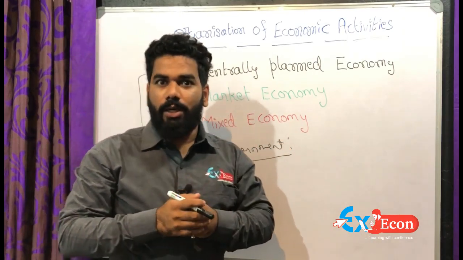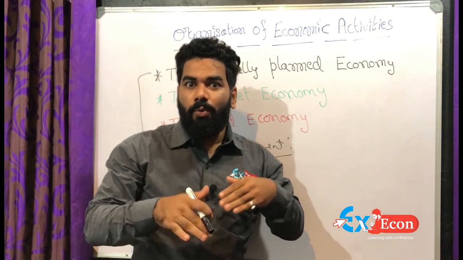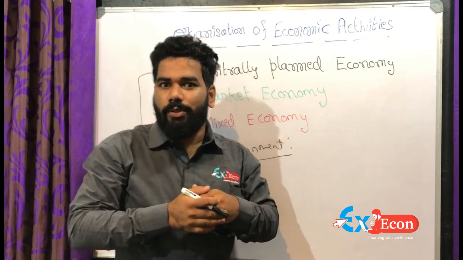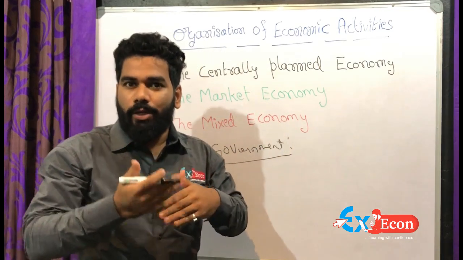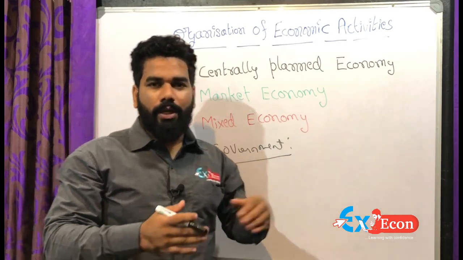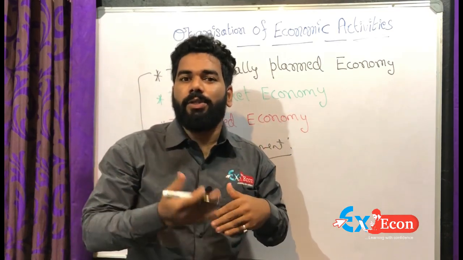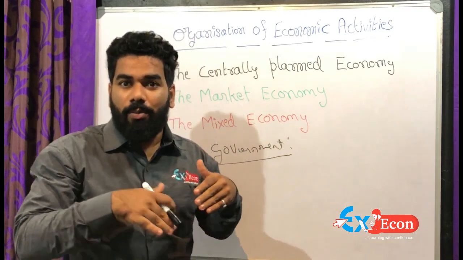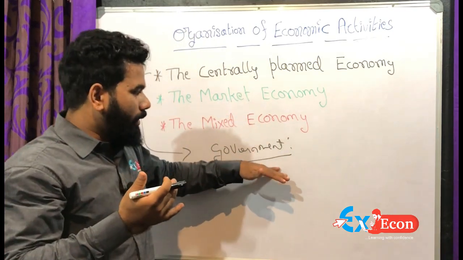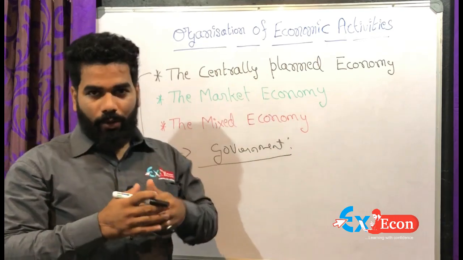Second, how are these goods produced: whichever technique is useful for society, that technique the government should use. Third, for whom are these goods produced: for the society, the government should produce some necessary goods. This is the centrally planned economy.